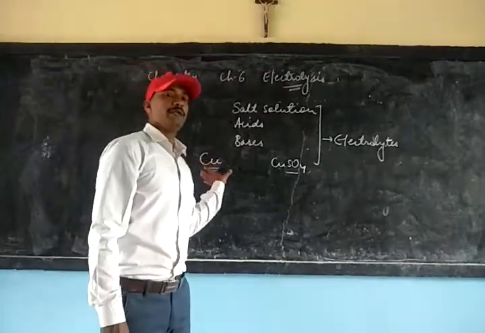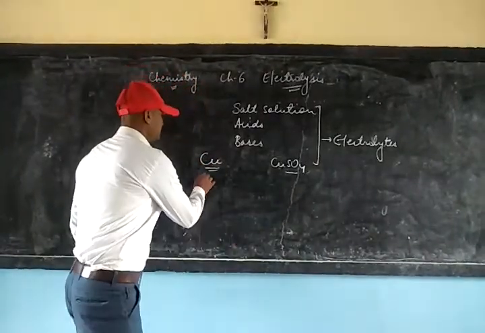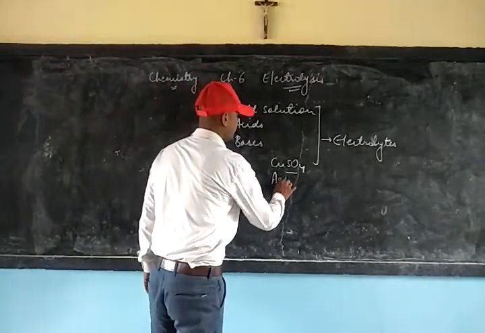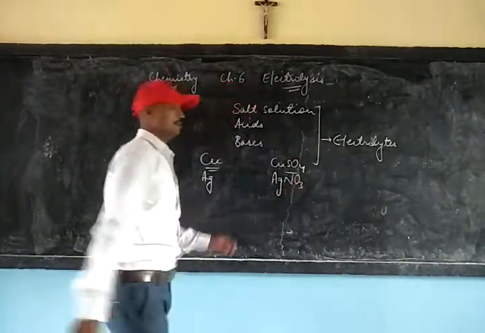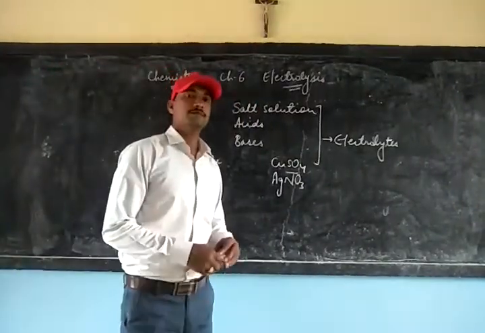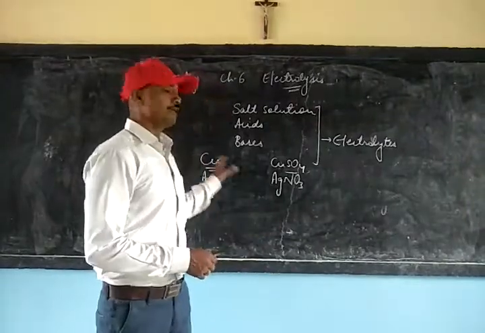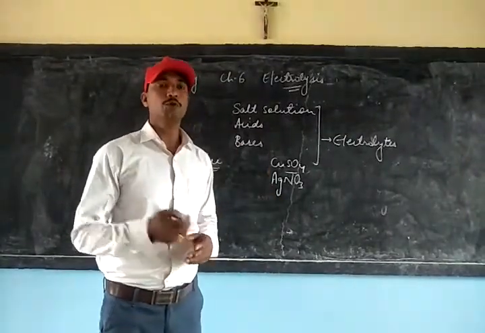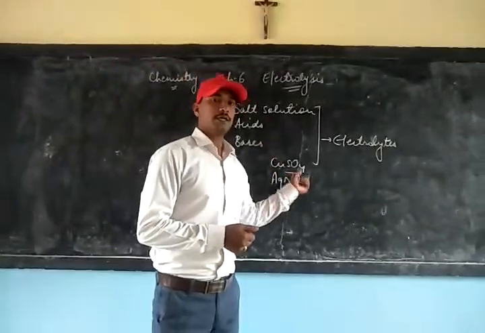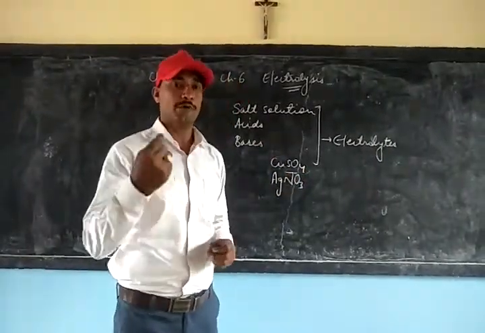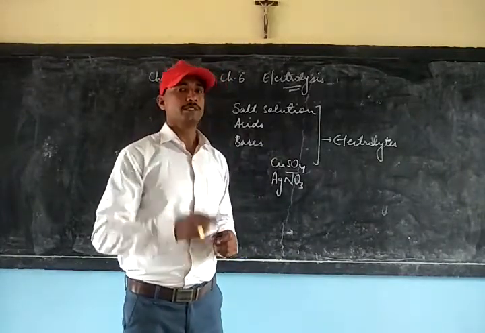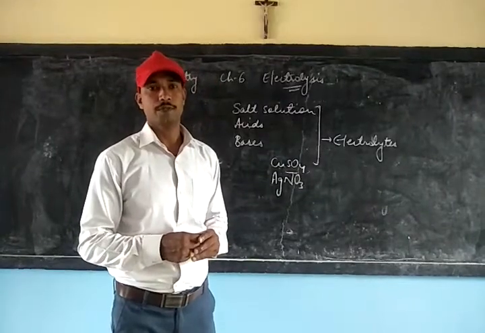Same is the case with silver, Ag, which is a metallic conductor, but its salt AgNO3 becomes an electrolytic conductor. So what is the difference? In a metallic conductor, the current flows due to the flow of electrons, but in an electrolytic conductor, the current flows due to the flow of ions. It is the ions which make the current flow through it.